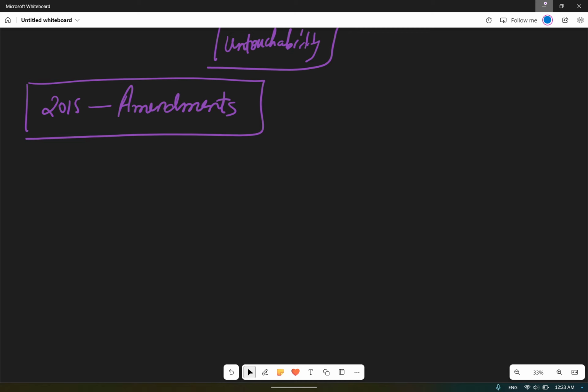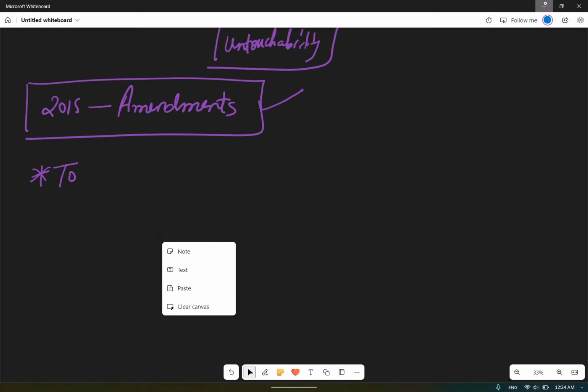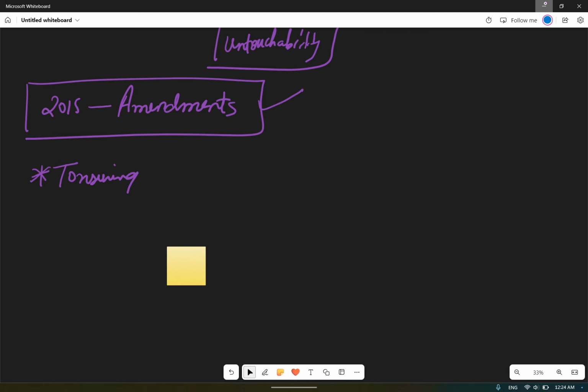So according to the amendment, many more practices were added under untouchability. According to the 2015 amendment, new practices were added. What were the acts that were added with the amendment of 2015? Like tonsuring of head, that is removing hair from the head, making bald.